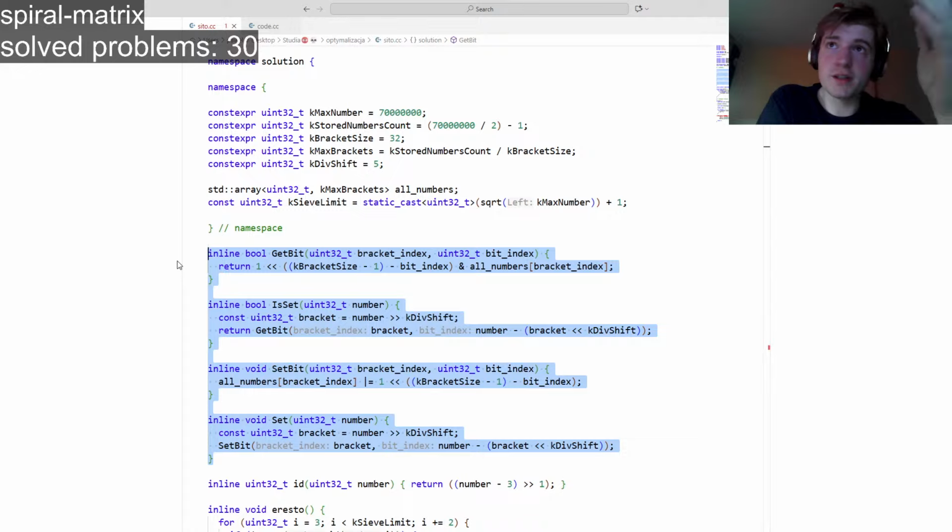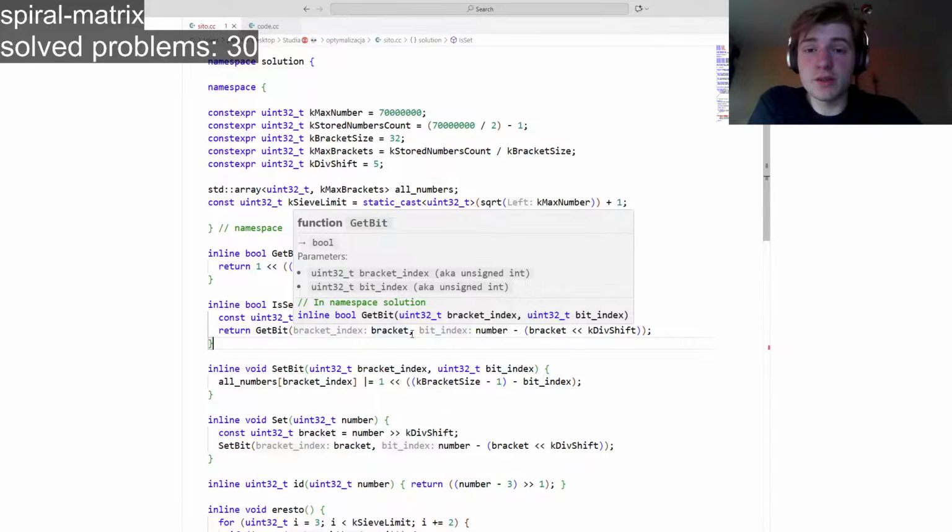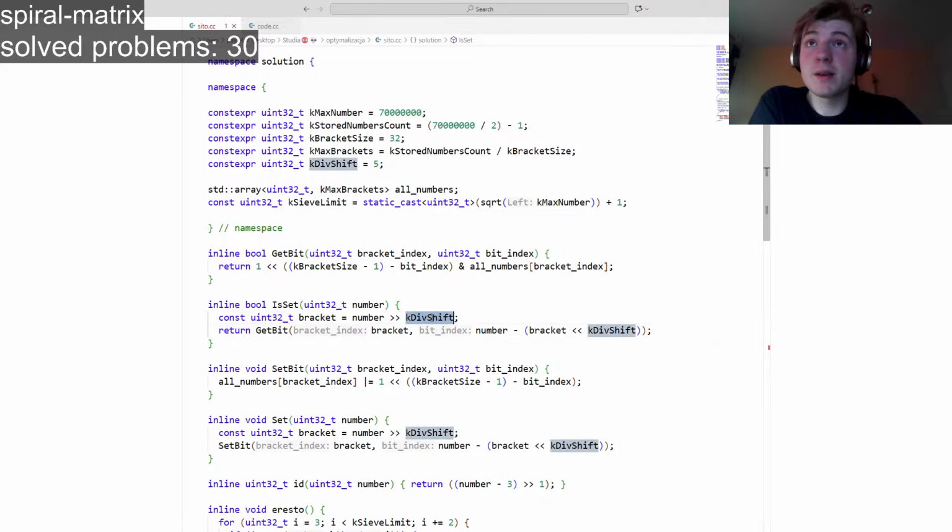Those are operations that get bits and set bits, and that's all. There's a lot of shifting because I believe it's a little faster. For example, this is basically division by 32.